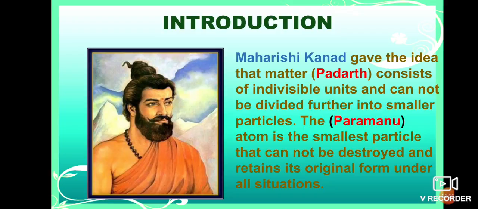And those small particles are called paramanu. What they call paramanu means atom, and it is the smallest particle that can't be destroyed and retains its original form under all situations. This is the statement given by our Indian philosopher Maharshi Kanad around 500 BC, before Christ.